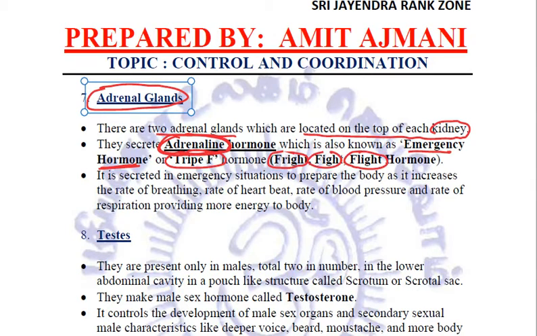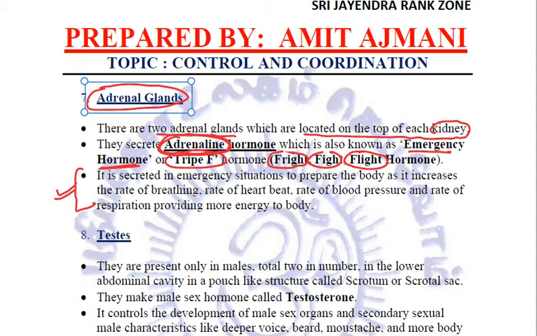Fright is when you are afraid. Fight is when you are excited to fight with someone, and flight is when you want to run away. In all these three emergency situations, adrenaline is secreted by the adrenal glands. Now, very important, you need to remember what exactly happens when adrenaline is secreted.